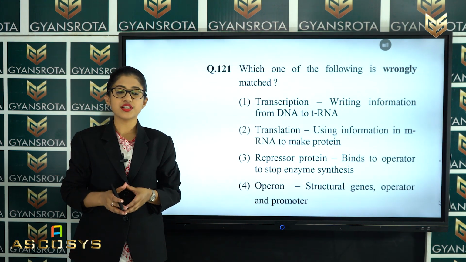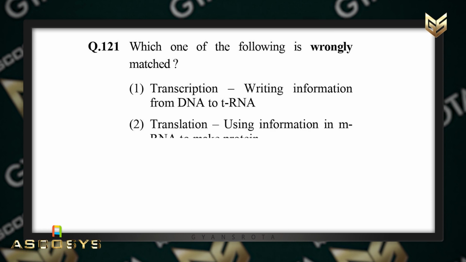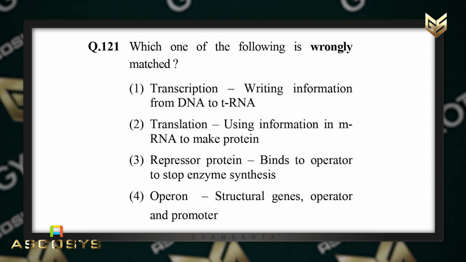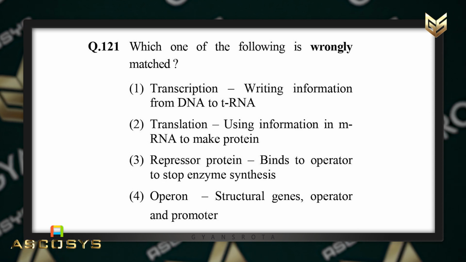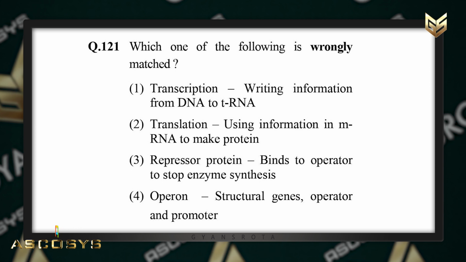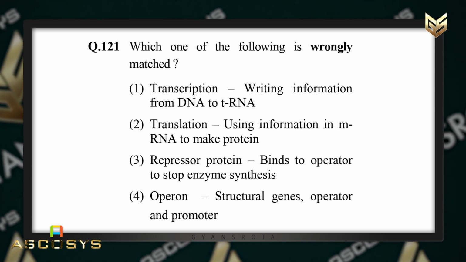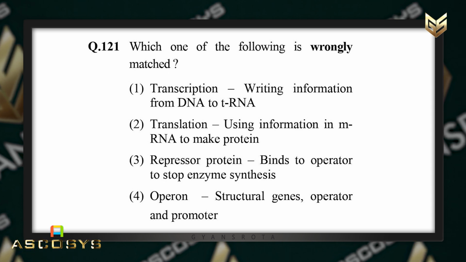Now, the next question is question number 121. Which one of the following is wrongly matched? First is transcription, and their work is writing information from DNA to tRNA. Second is translation, using information in mRNA to make proteins. And third is repressor proteins, which bind to operator to stop enzyme synthesis.